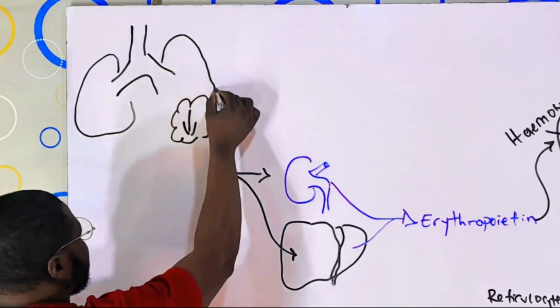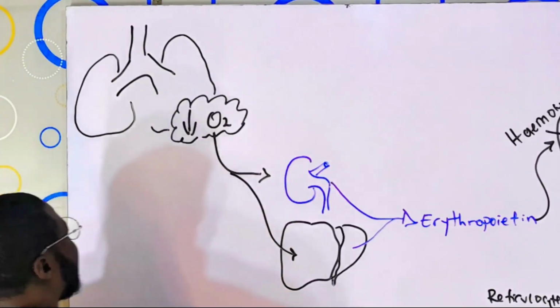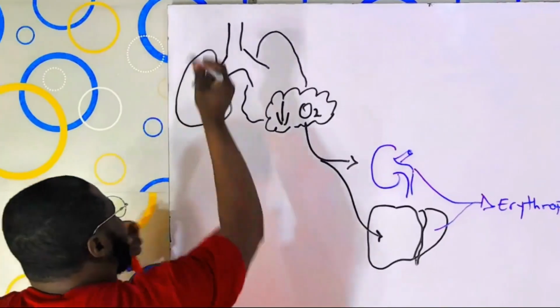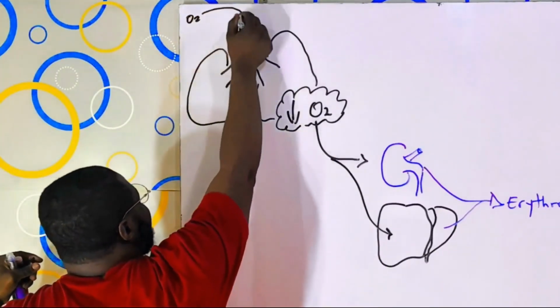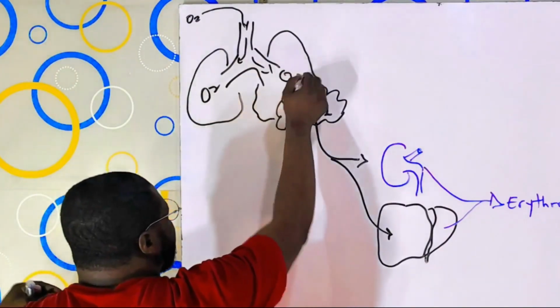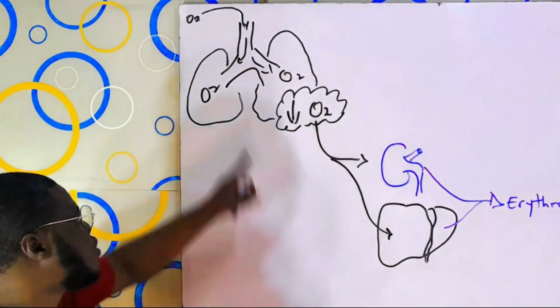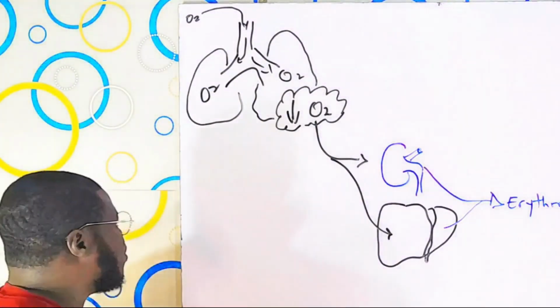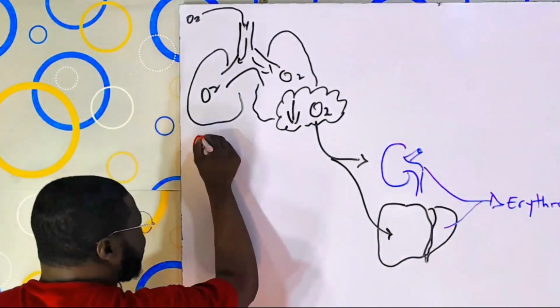So down into the what? Into the lungs. Now, the point is that if oxygen is coming in and staying in this person's lungs, what is going to take this oxygen away from the lung? What is responsible for taking away the oxygen from the lung? It's actually the blood capillaries that are coming from the heart.